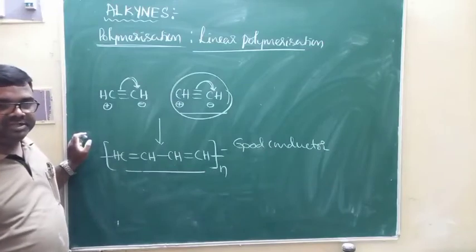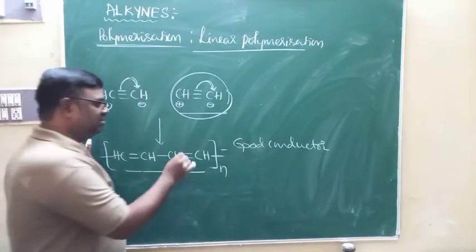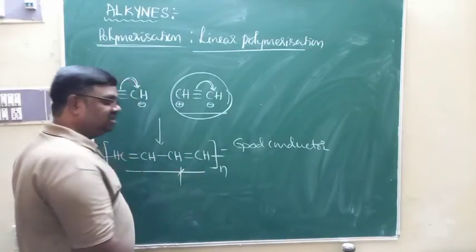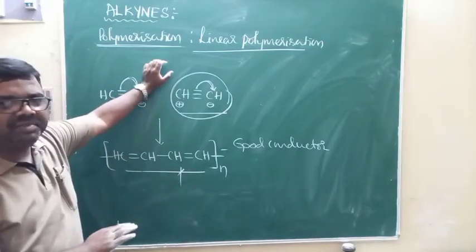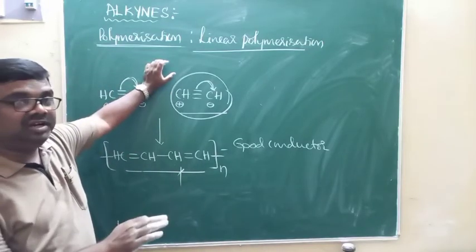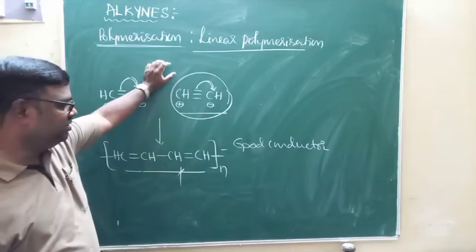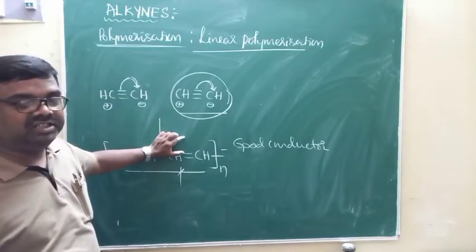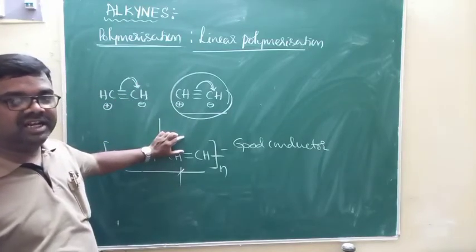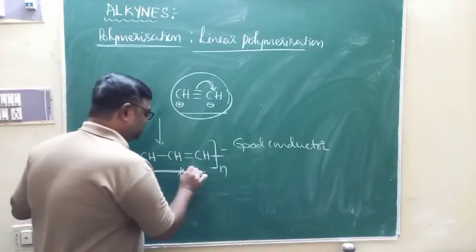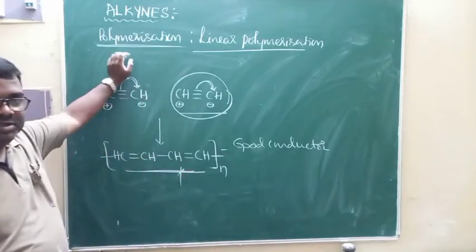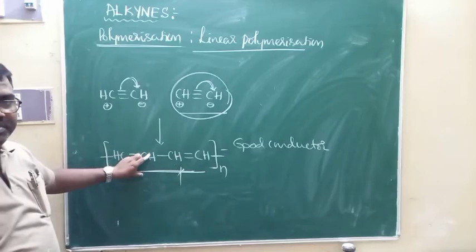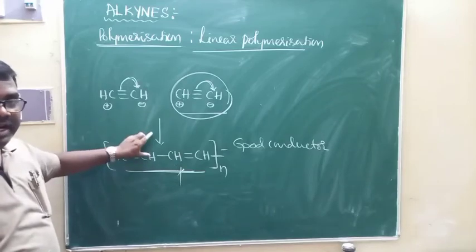This particular polymer appears like a plastic, but it is a good conductor under special conditions. Therefore, this polymer is used in batteries as electrodes because of its electrical conductivity.